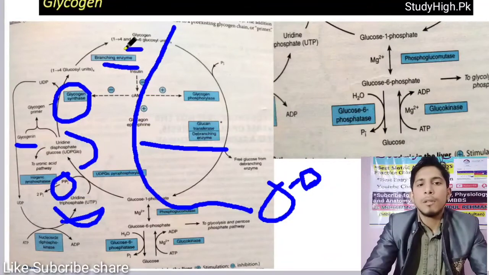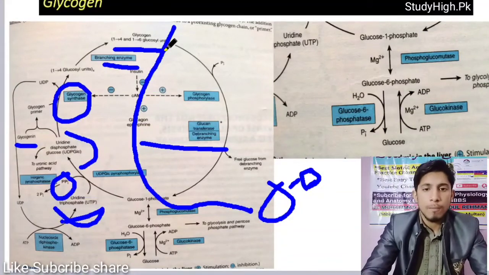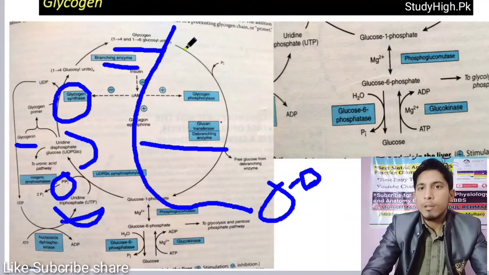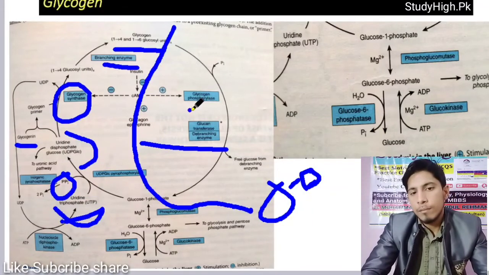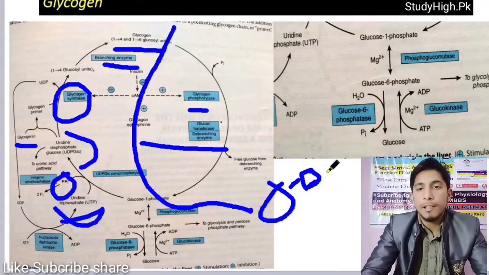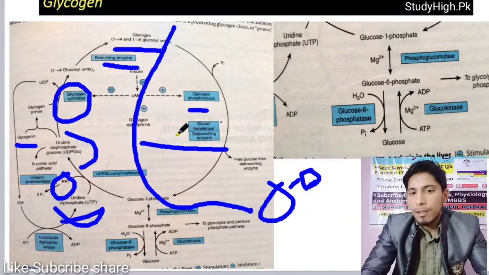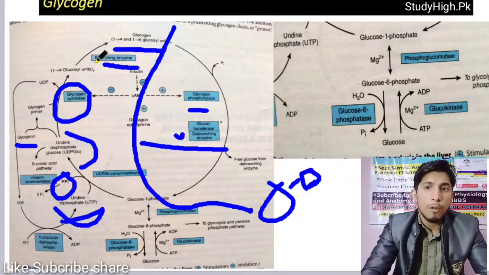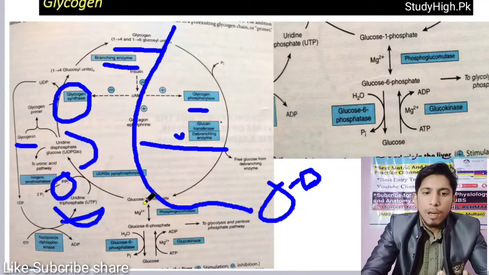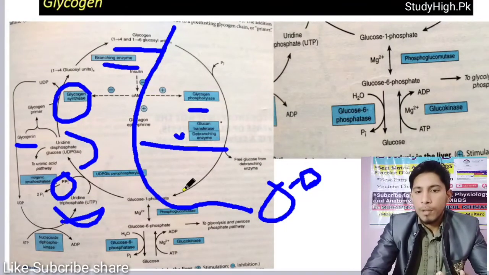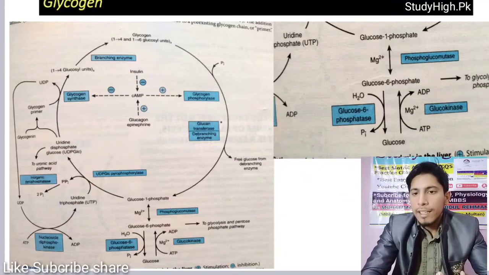Now, this is the glycogen molecule that is being stored in our liver. If you want to convert it into its original glucose form, it is converted by glycogen phosphorylase, which causes the breakdown of one glucose residue, then second, third, and a different type of enzyme, the debranching enzyme. So one is a branching enzyme that is involved in the formation of glycogen. Here will be a debranching enzyme, glucan transferase. As a result, there will be a formation of glucose 1-phosphate. This glucose 1-phosphate will be converted into glucose 6-phosphate by an enzyme.